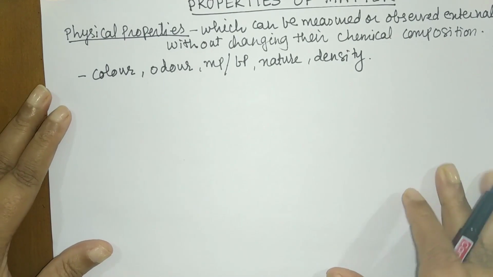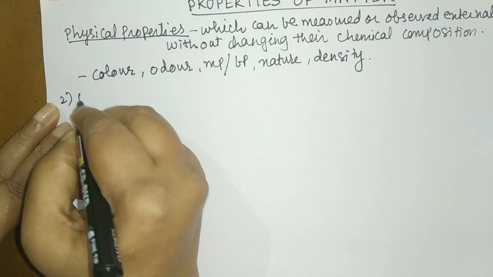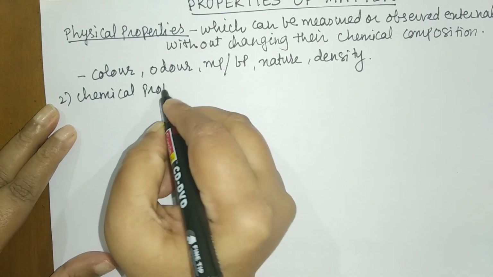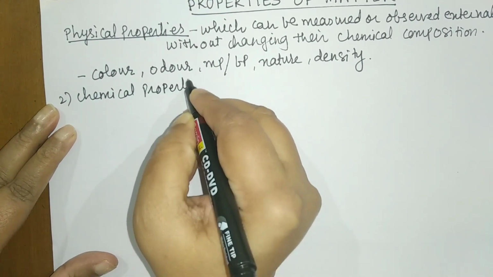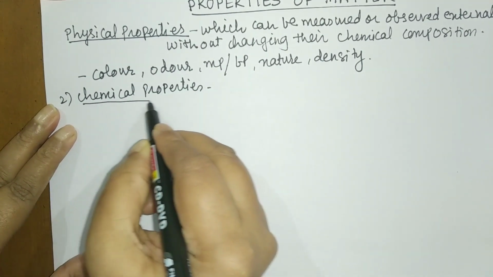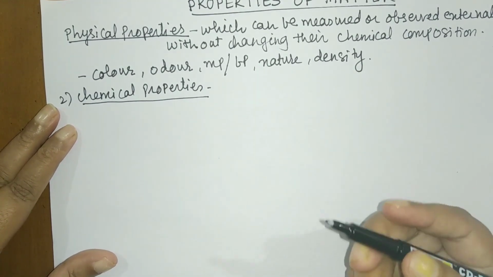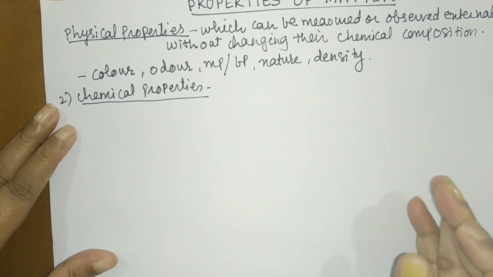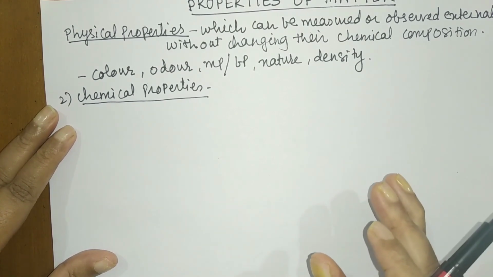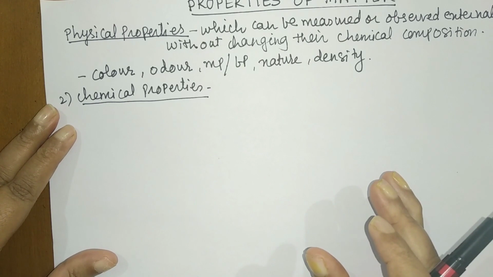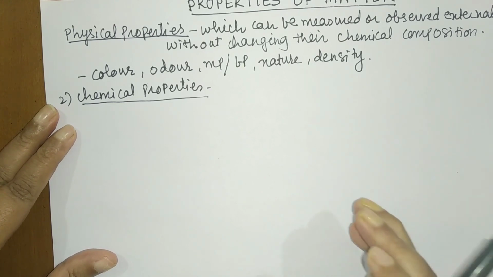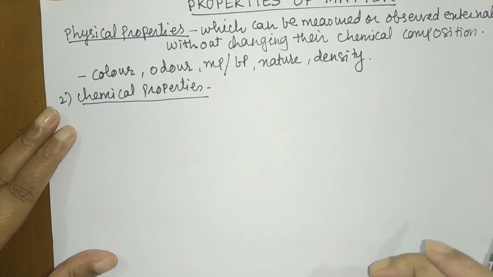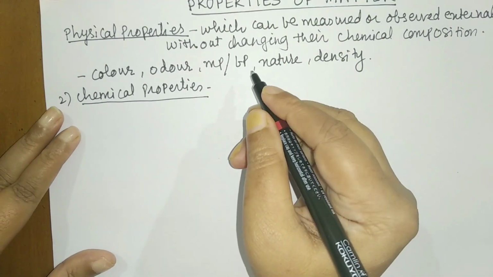Now the second type of properties, they are chemical properties. What you do in chemical properties, students, is you react the substance with some agents like oxygen or any acid or a base, and you completely change the chemical composition and then study its properties. Such properties, we categorize under chemical properties. In short, by carrying out a reaction, we observe the change in the properties. So what are chemical properties, students?